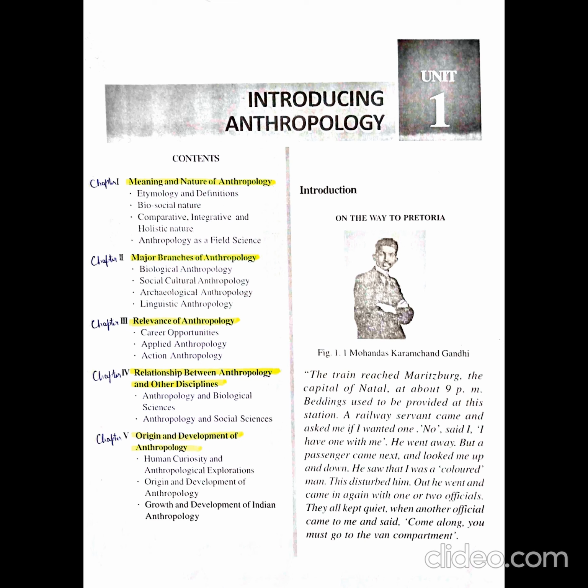These examples are like Eskimos of the Arctic Circle who live exclusively upon meat and fish. Fish is the main food for an Amerindian tribe, and Mexican Indians depend on cereals and vegetables.